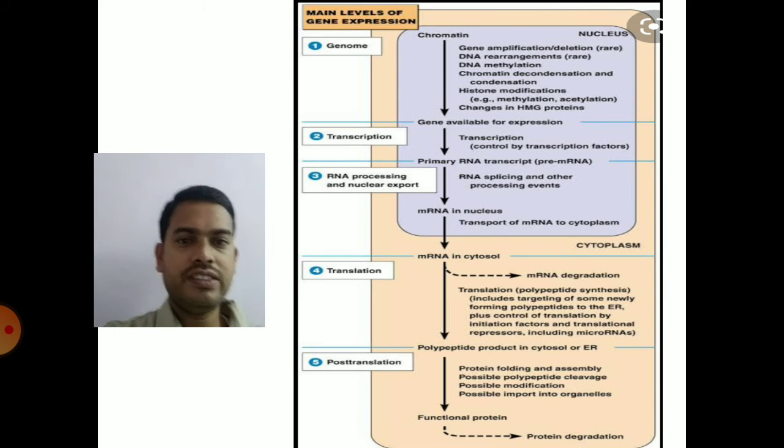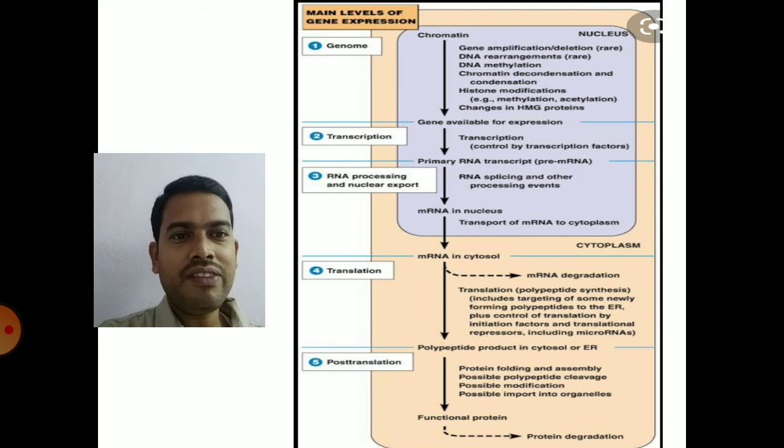Coming to eukaryotes, gene expression regulation in eukaryotes, you can see clearly the various steps where you can regulate the gene expression. At genome level, you can prevent the expression of genes by different methods like gene amplification, deletion, gene rearrangement, DNA methylation, chromatin condensation, histone modification, methylation, acetylation. So these are the different methods by which you can regulate the gene expression at gene level.